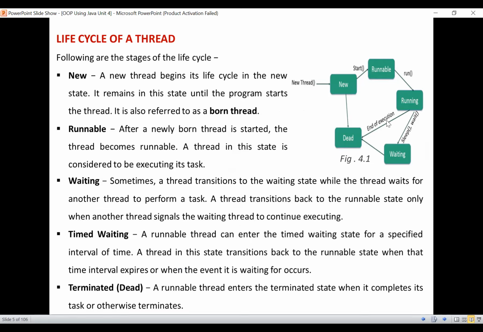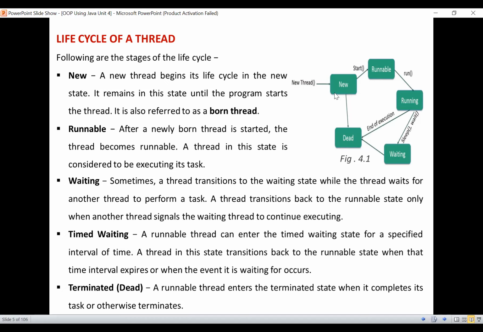It is very important to know these 5 stages of a thread. Coming to new: whenever a new thread is beginning, it will be in the new state. It remains in this state until the program starts the thread.